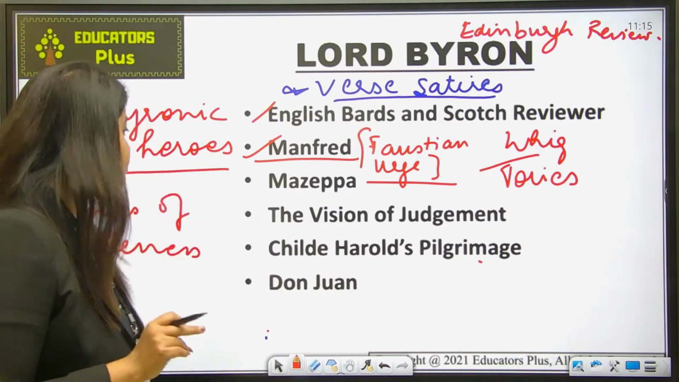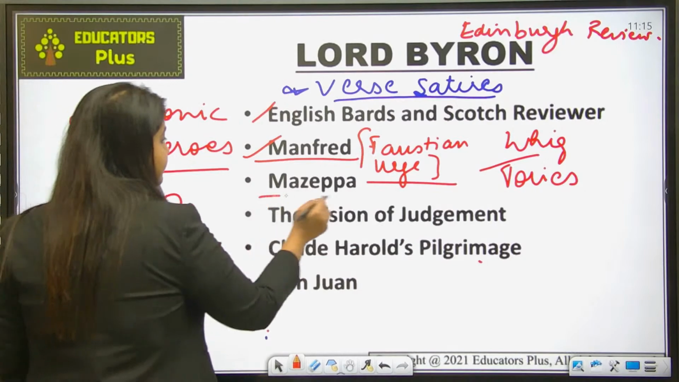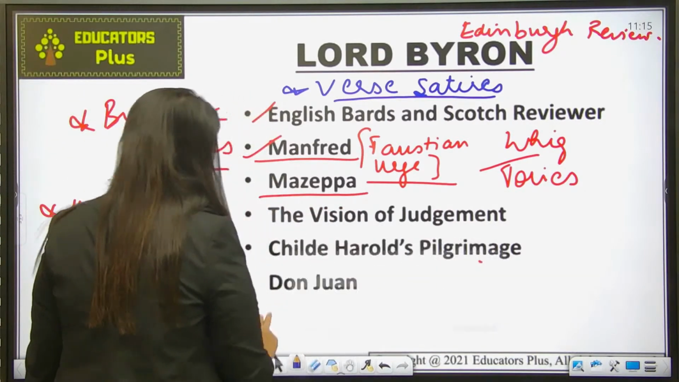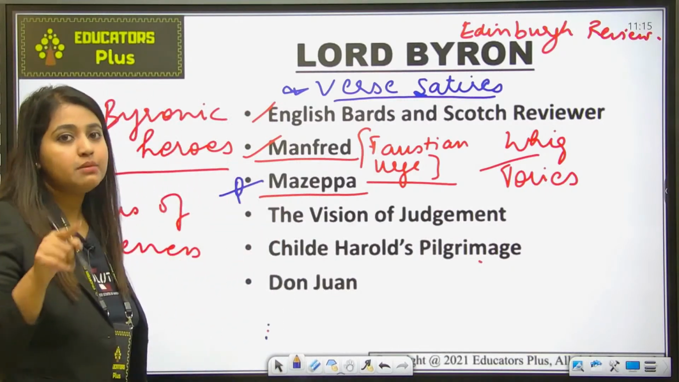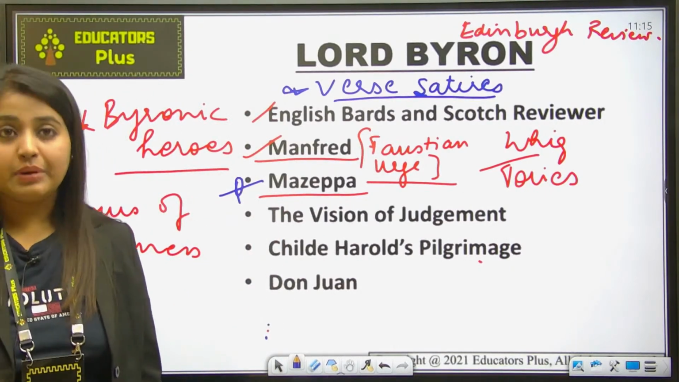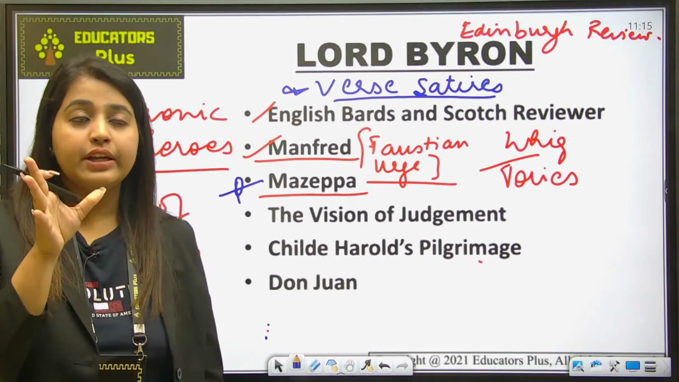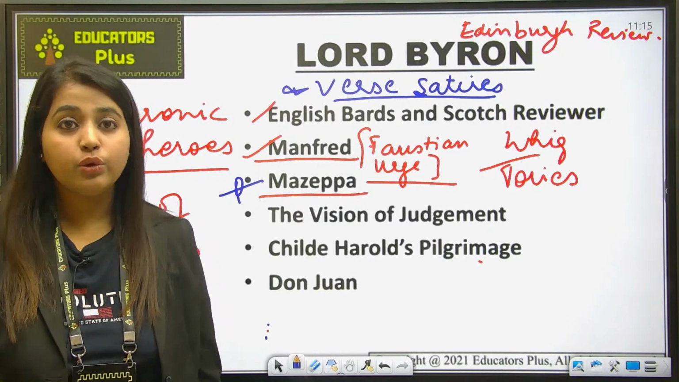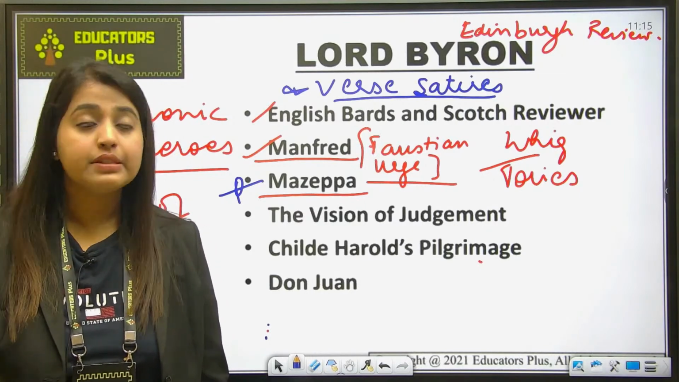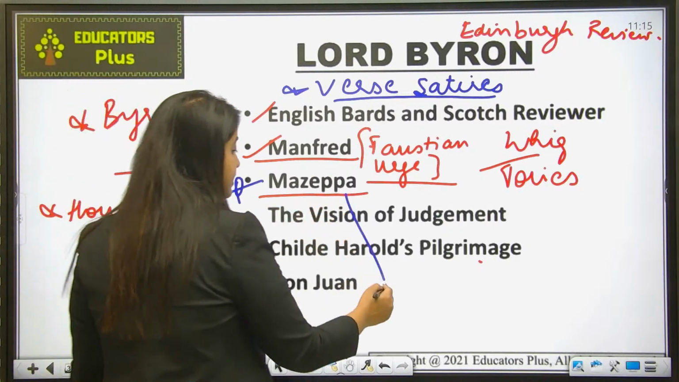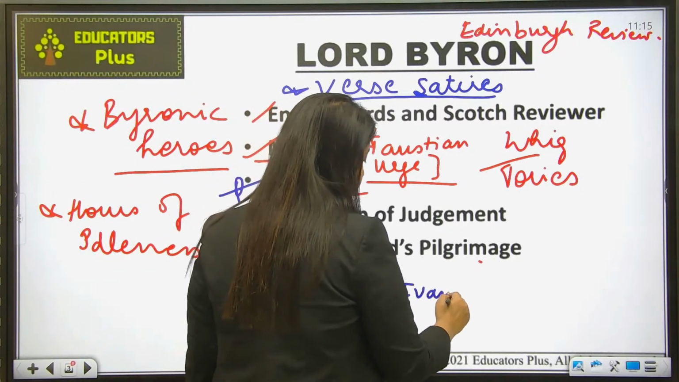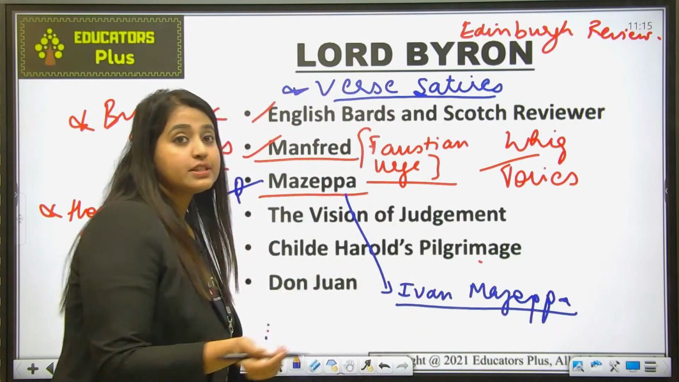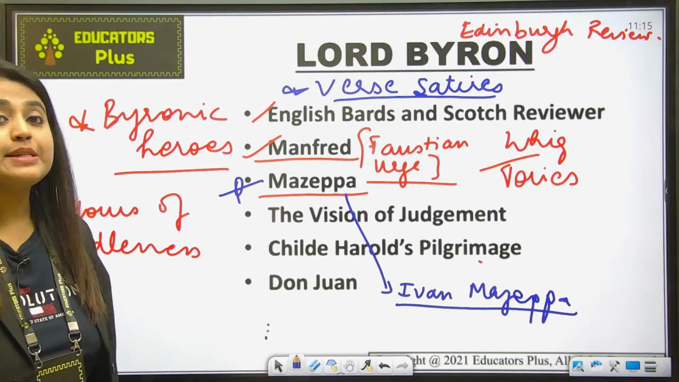Fine, let's move ahead. Now Mazeppa. A question on Mazeppa has already been asked. So it is a very important work. Whatever things I am telling you, please remember about Mazeppa. Mazeppa is also a narrative poem written by Byron, based on a person named Ivan Mazeppa. So Ivan Mazeppa is the person on whom this poem Mazeppa is based.